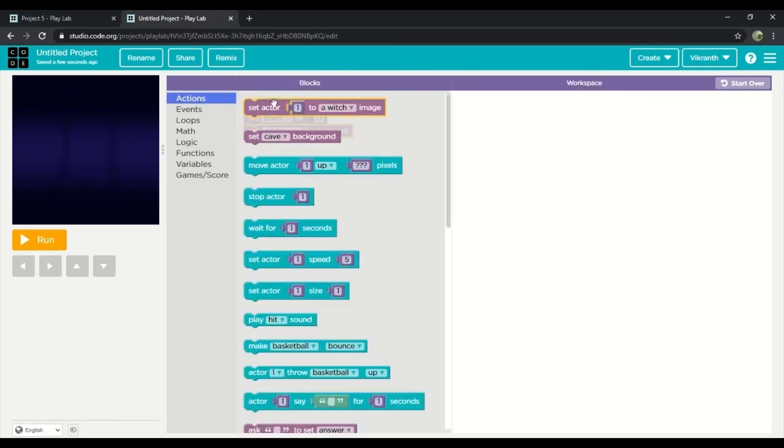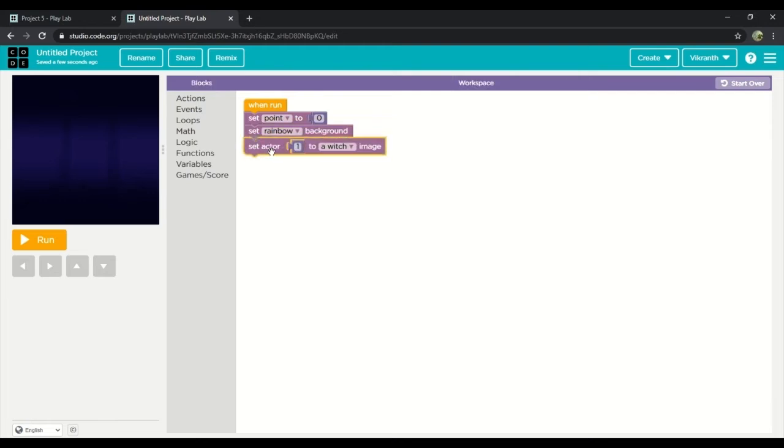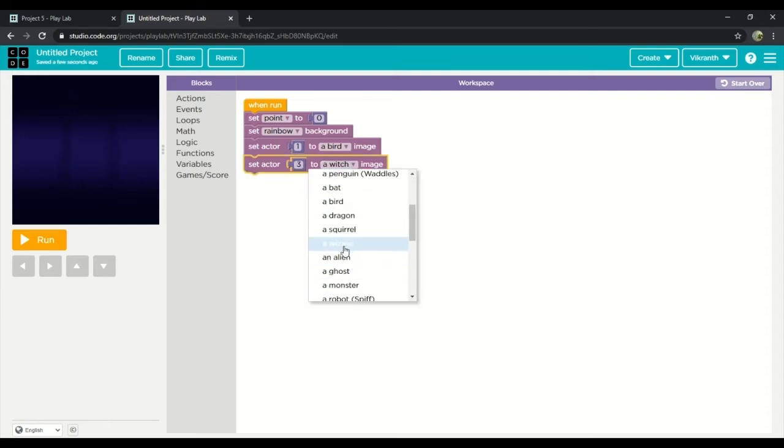Next we'll drag set actor 2 and we'll put the actor 1 and we'll change it into a bird. And then we'll drag another one which is the same one. This time we'll change the actor into 3 and we'll change it into a wizard.